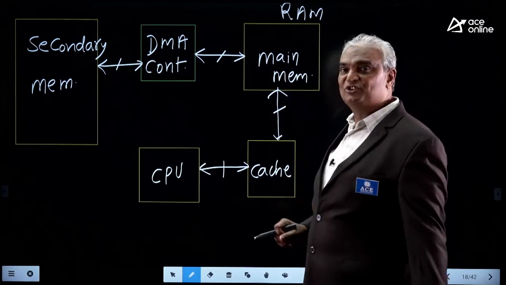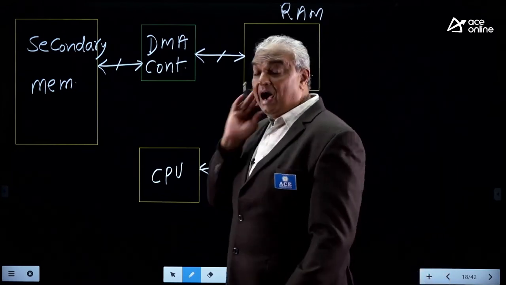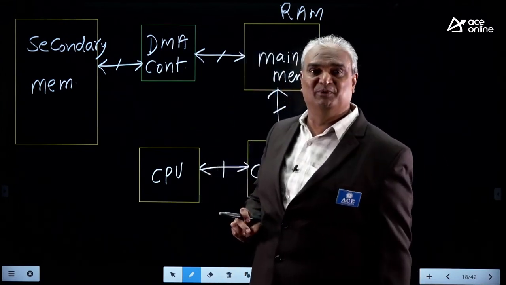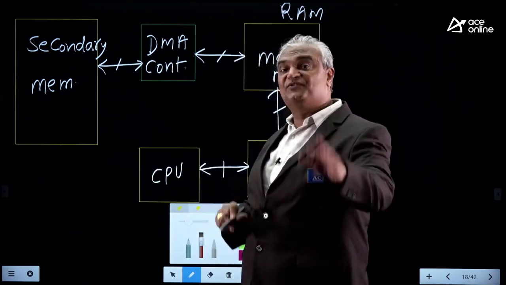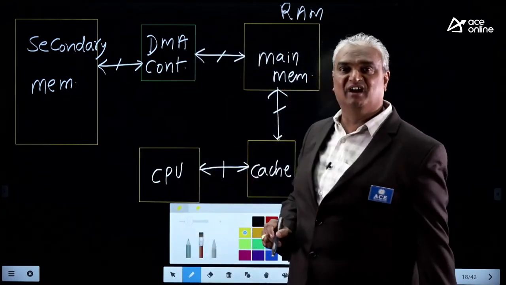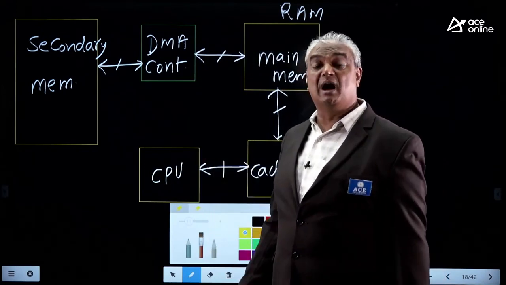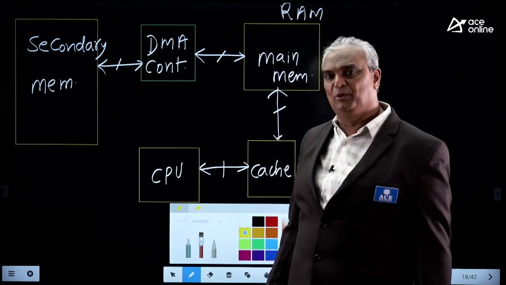When main memory also fails to supply the target instruction, the operating system takes responsibility to initiate the DMA controller. Why? To transfer the target file from secondary memory to main memory, because secondary memories are operated with electromechanical devices like head and motor.